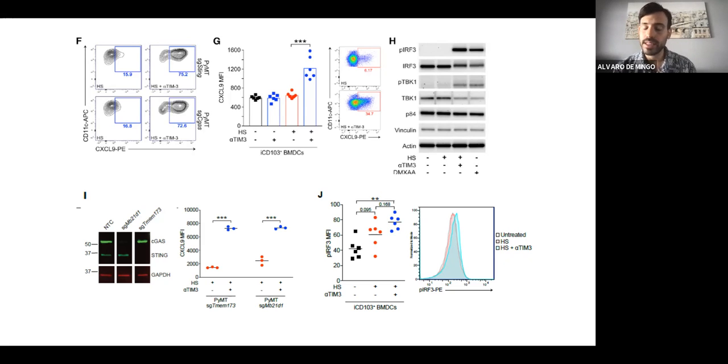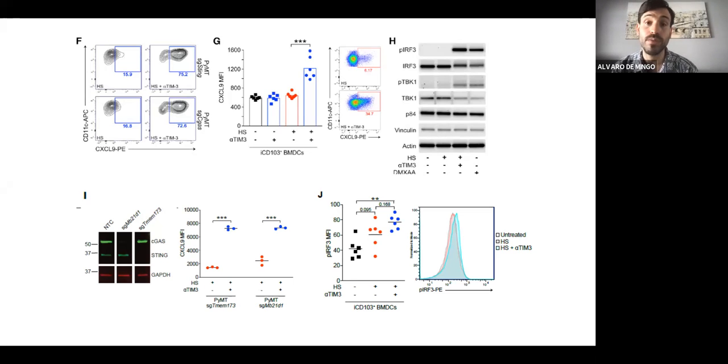One of the other important things is we were doing a lot of work with the splenic dendritic cells, but we wanted to see what is the role of bone marrow-derived CD103 dendritic cells. We were not able to get the same good amount of CXCL9 compared to the splenic DCs, but we still were able to get an increase in the CXCL9 expression in these bone marrow dendritic cells. Also, we were able to get many more of these bone marrow dendritic cells, because with the splenic ones we were not able to get enough to do a Western blot. That's one of the reasons that we moved to the bone marrow-derived ones.